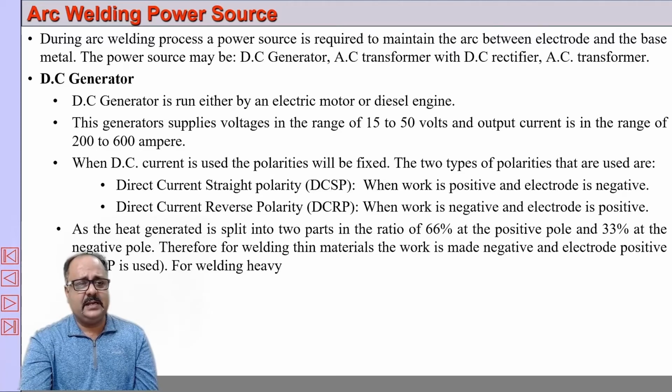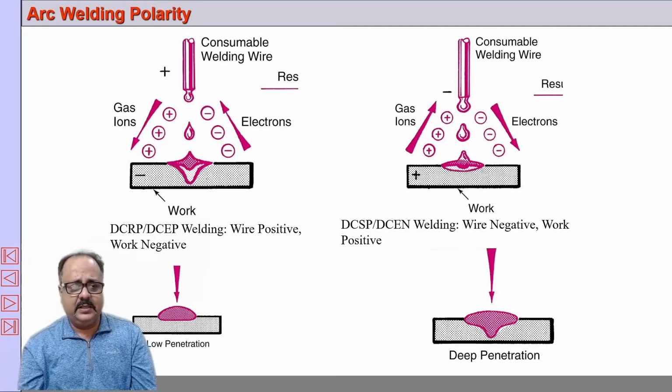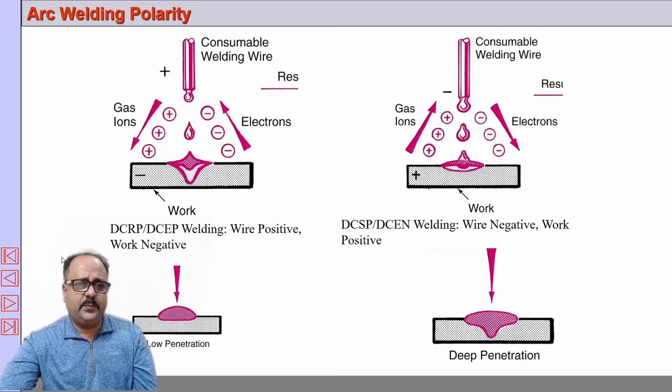So this is a generator we can use. This concept is very important: direct current straight polarity and direct current reverse polarity. In direct current reverse polarity, the consumable electrode is made positive and the workpiece is made negative. So this is reverse polarity, or direct current electrode positive. What happens here is that the maximum heat is generated in the electrode and a large amount of material is deposited here.